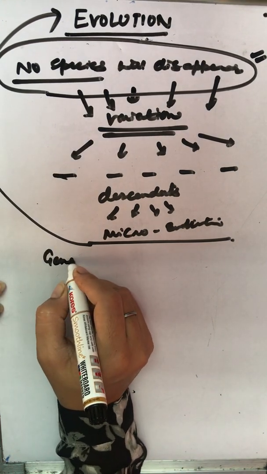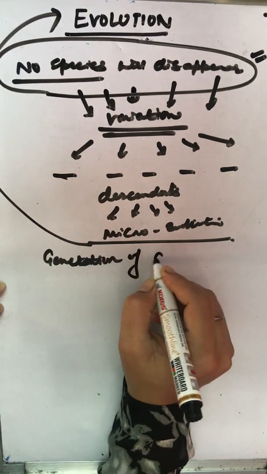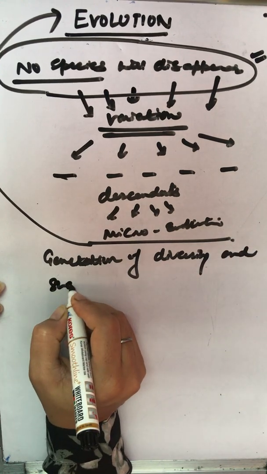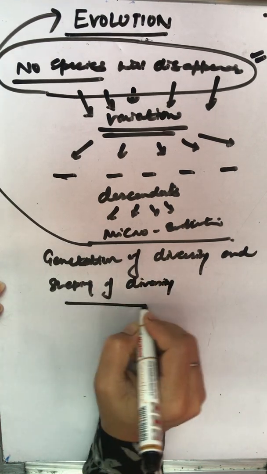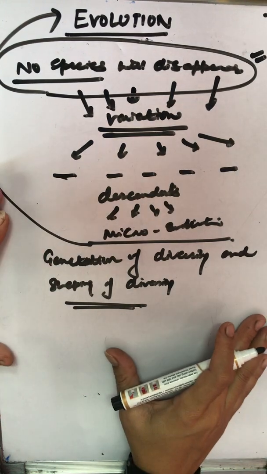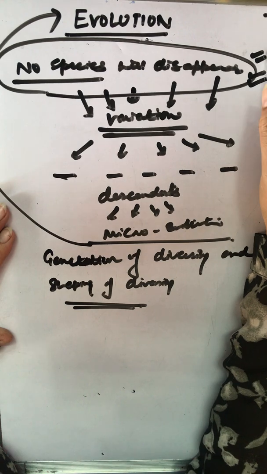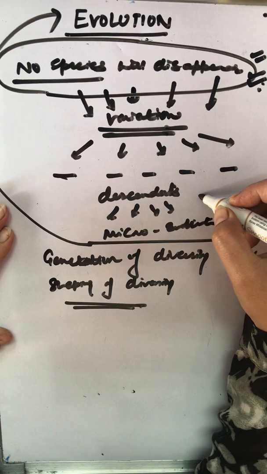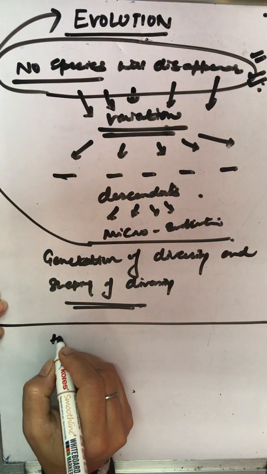What do we say? It is the generation of diversity and shaping of diversity. The only progressive trend in evolution is a more and more complex body design that has emerged over time. They were not ready to adapt, they could not adapt, so their variants adapted and introduced descendants. Same way say human evolution. What happened in human evolution?